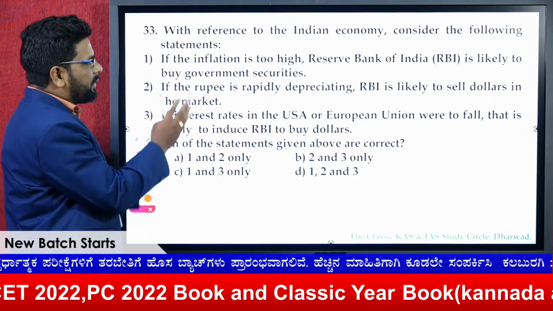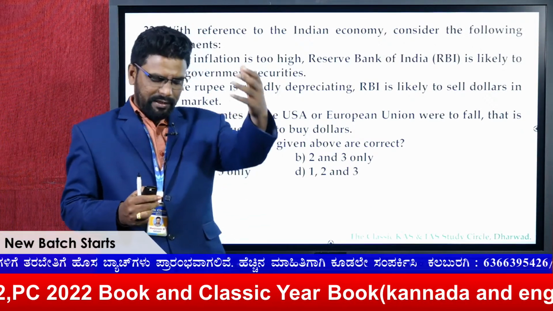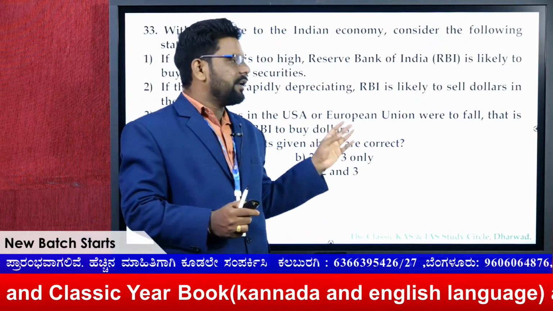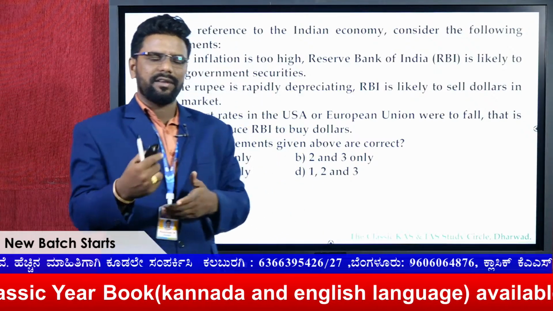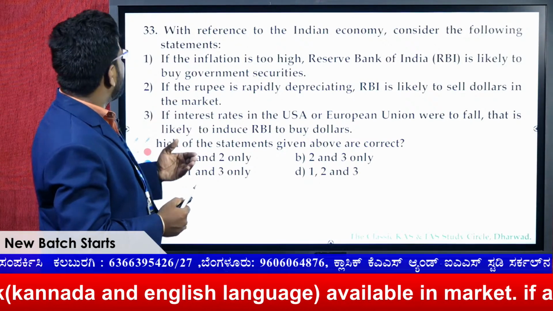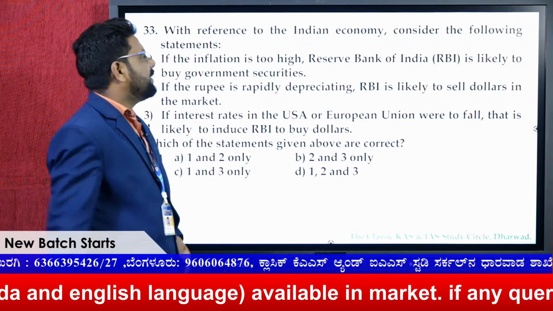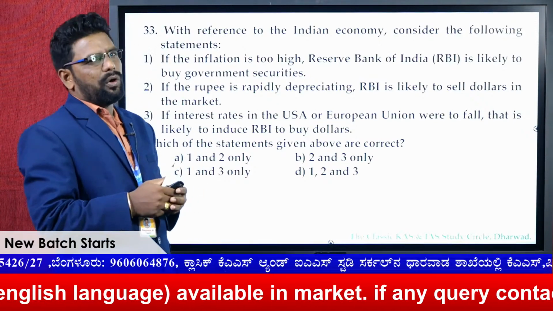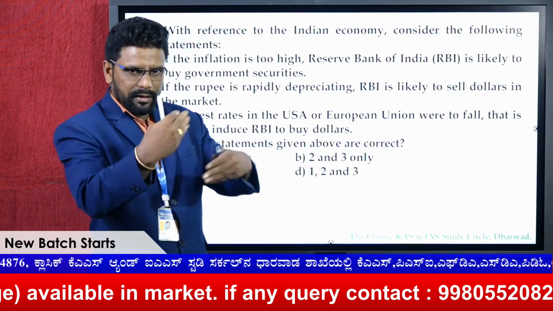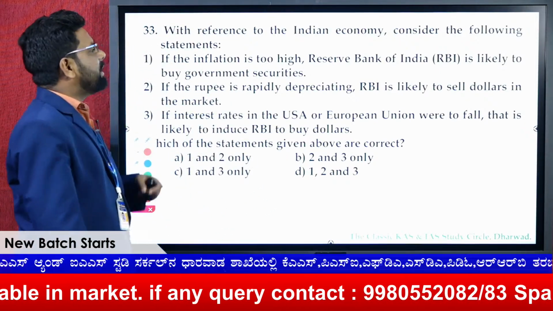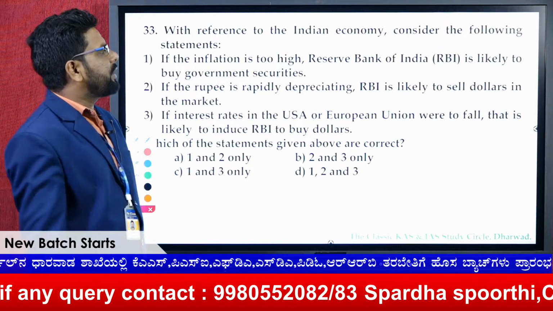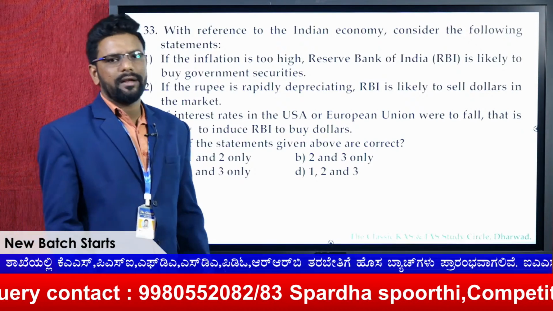And again, as I told you, according to the UPSC, current affairs means 5 or 6 years. This was in the news in 2016 or 17. They're asking about what the Reserve Bank is likely to buy, government securities. They're talking about inflation. What steps can you take, what monetary policy would you apply when there is more inflation? If the inflation is too high, with more money in the market, the Reserve Bank of India is likely to buy the government securities. Look at what happens now.